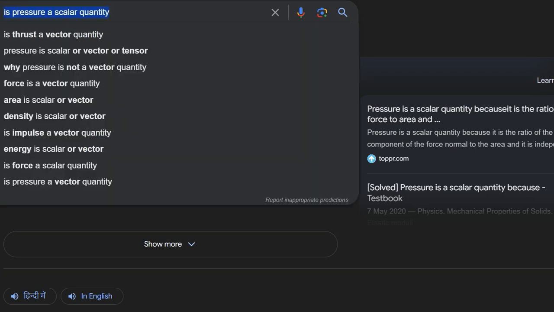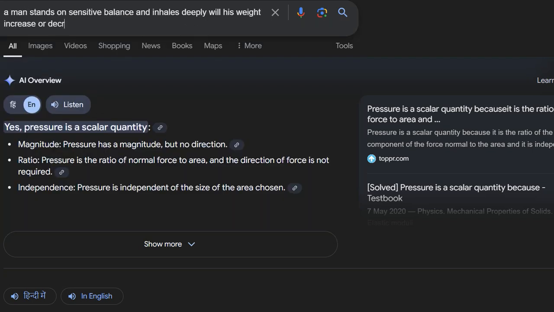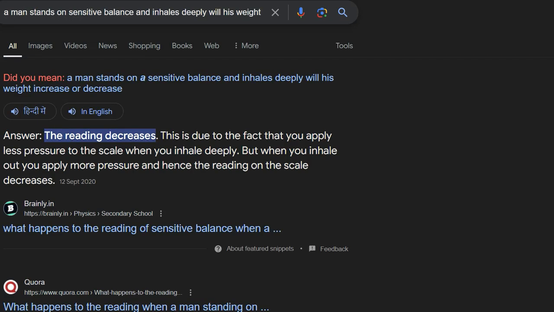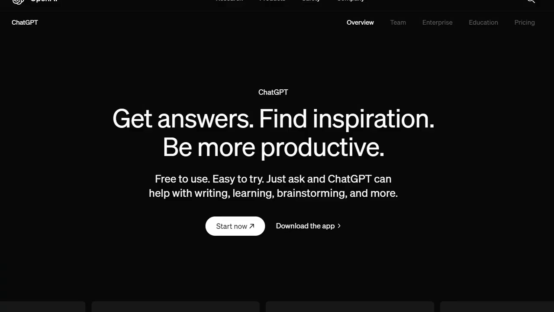The other thing is the man: does the reading increase or decrease, what is the answer to this question? The reading actually decreases. This is due to the fact that if you apply less pressure to the scale when you inhale deeply, but when you inhale out, you apply more pressure, and hence the reading on the scale decreases. I need to ask that from ChatGPT. I'm not convinced with that explanation.